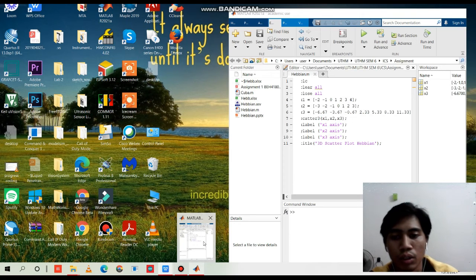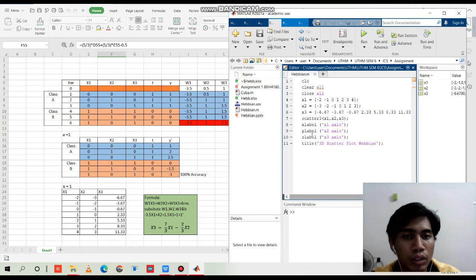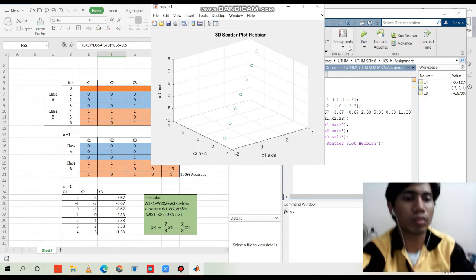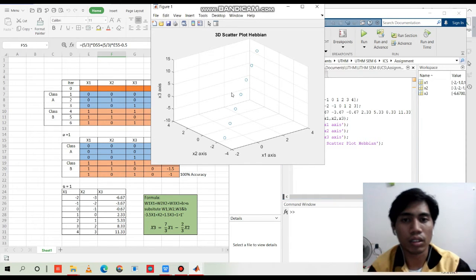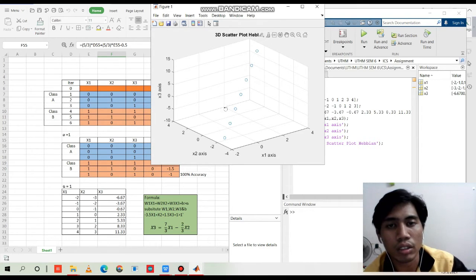So we will try to plot the diagram using MATLAB. I will use this code to get the scatter plot diagram. So as you can see, this is our 3D scatter plot diagram, which has the x3 axis, x2 axis and x1 axis.